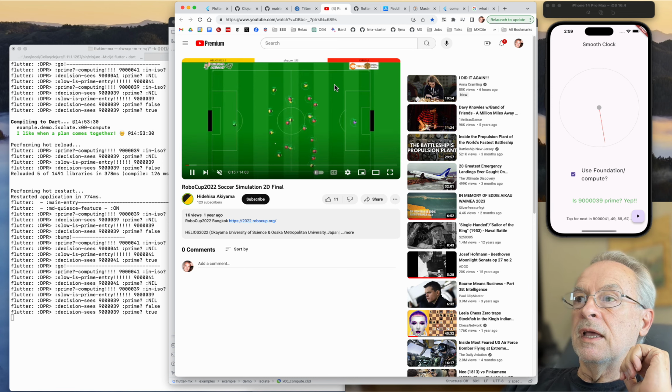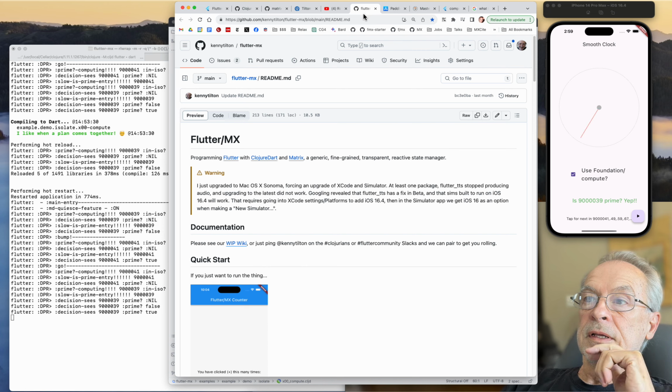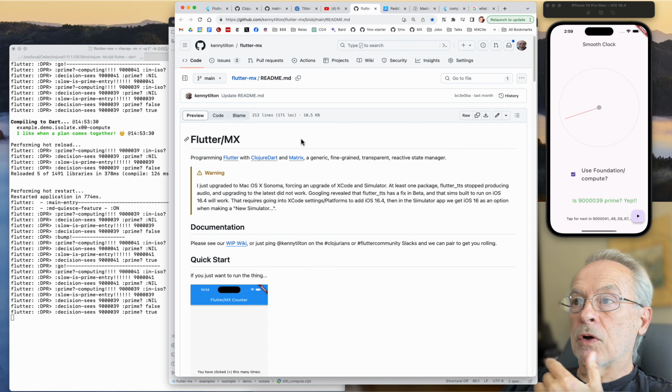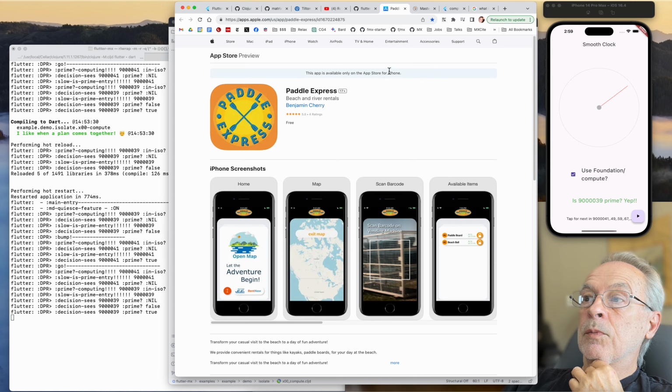And when we put all those together, Matrix and Flutter, we end up with Flutter MX, which is what we're talking about now, and that's been used by Benjamin Cherry to produce nice beach rentals, game stuff, play stuff, paddle stuff for a client. So it's live out there somewhere.